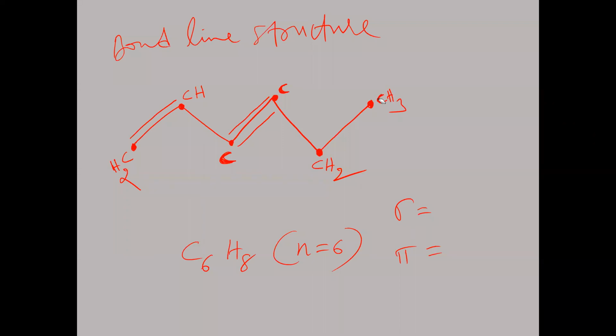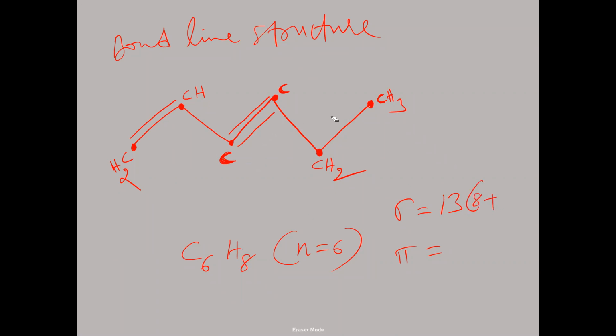A single bond indicates a sigma bond. With hydrogens, 8 hydrogens means 8 sigma bonds.